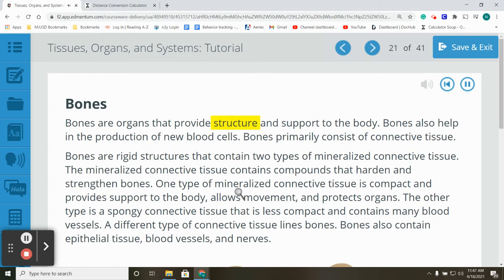One type of mineralized connective tissue is compact and provides support to the body, allows movement, and protects organs. The other type is a spongy connective tissue that is less compact and contains many blood vessels. A different type of connective tissue lines bones. Bones also contain epithelial tissue, blood vessels, and nerves.